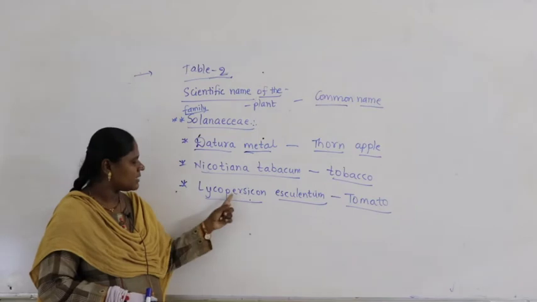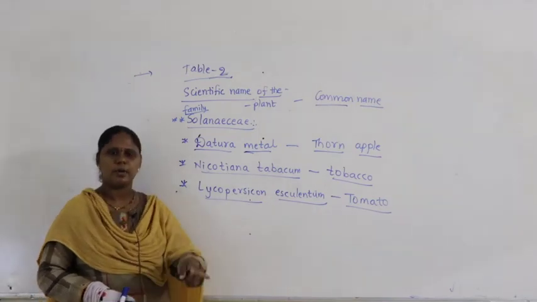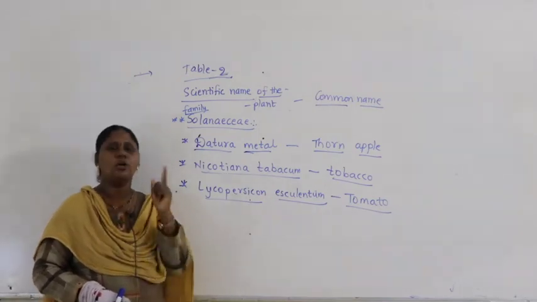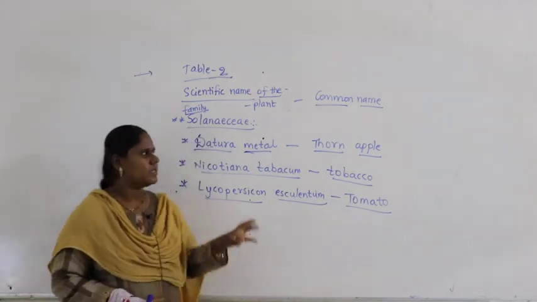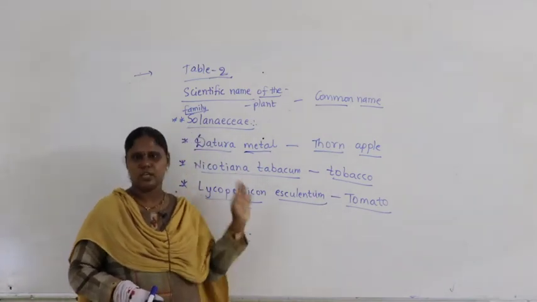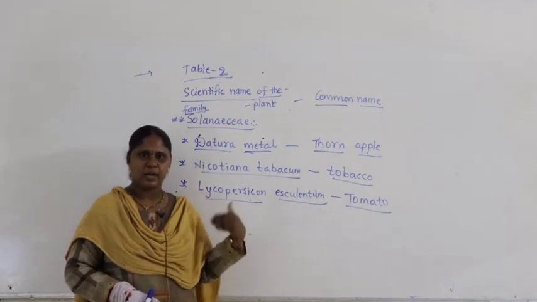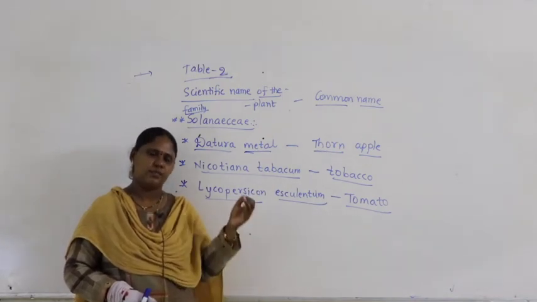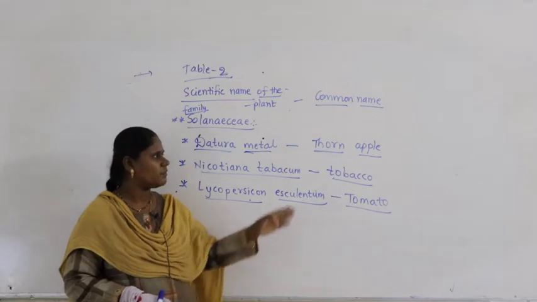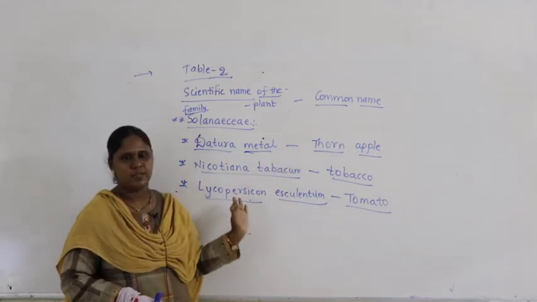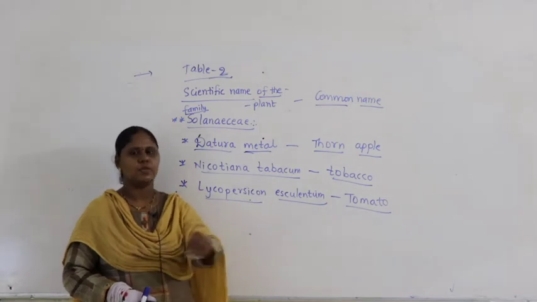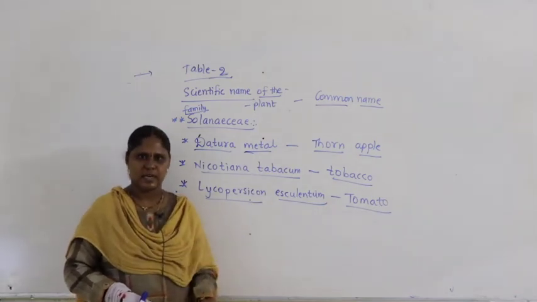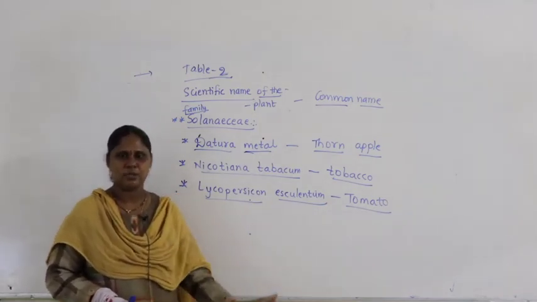When you read Lycopersicum esculentum, automatically your young mind strikes that, oh, this is the scientific name for tomato. So, when you keep revising the scientific names and common names, when you keep practicing, when you learn it, in most of the chapters we will make use of these scientific names. At that time, you will not get any trouble. Very easily you can go with the textual understanding of the concept. It helps you a lot.